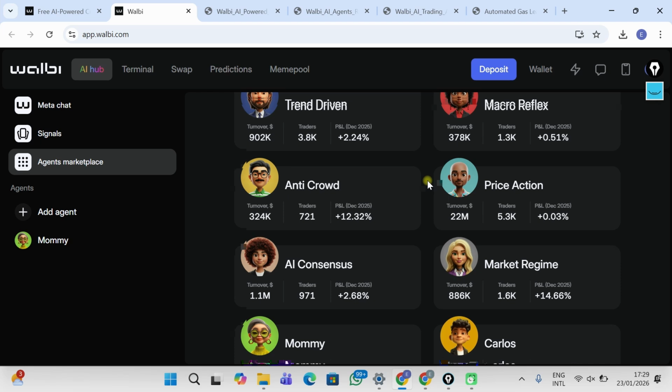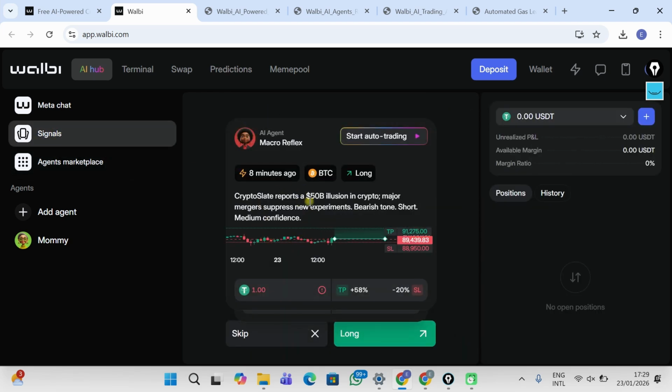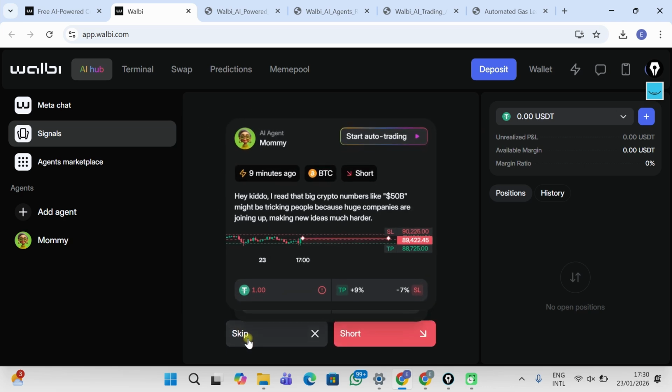While on this signal side, the bot gives you insight. Then based on the insights, if you are okay with it, you can click on long to follow. Don't worry, I'm going to demonstrate each of these features during this video, right? I'm just walking us through. So you can choose to follow the signal and go the direction that the bot is advising, or if you are not okay with this, you click on skip and then you see the next signal. So this is the currency I'm being advised to trade, and this is the position I'm advised to take, to go short, right? So that is how it works.